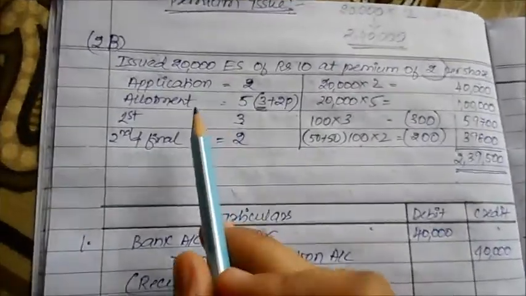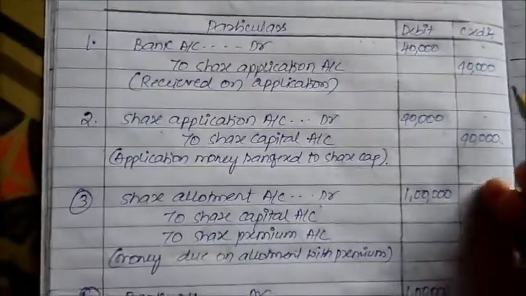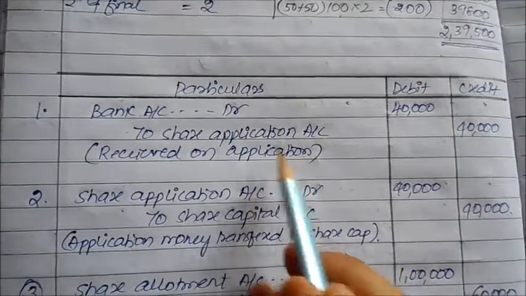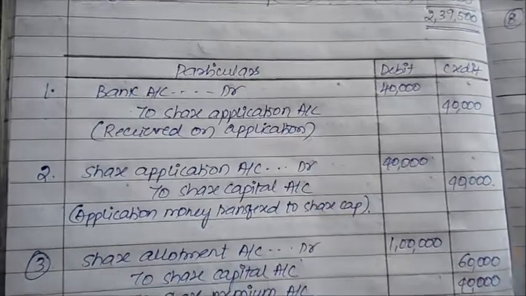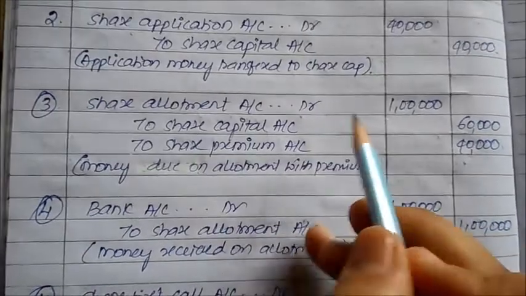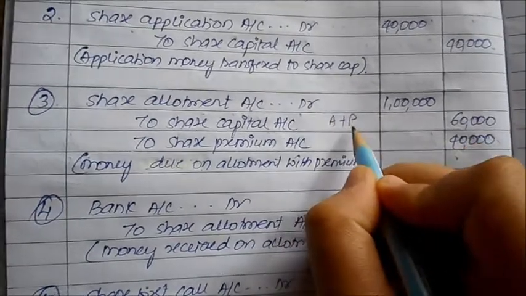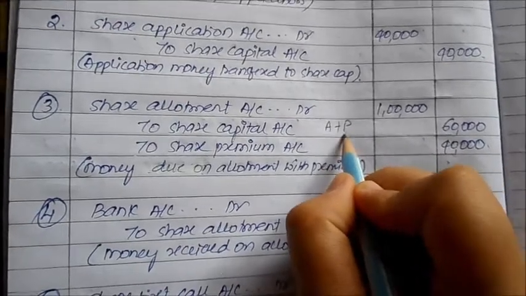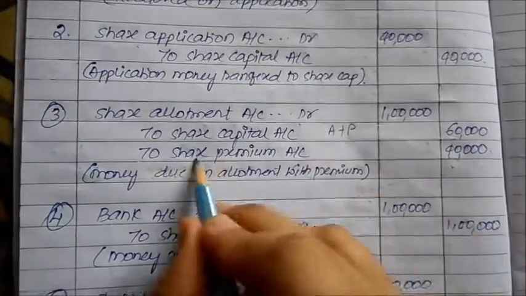Now always remember, premium can only be collected on the basis of allotment only. Firstly, when your application money has arrived along with the application, what is the entry? Bank account debit to share application account, and if you are converting your application money to capital, it becomes share application account debit to share capital. Next, what happened in the form of allotment? Allotment account debit. Because allotment money already included the premium, premium is not going to be considered as a part of your share capital; rather this portion of the premium will go to reserves and surplus, on the liability side of the balance sheet, under the heading share premium account.